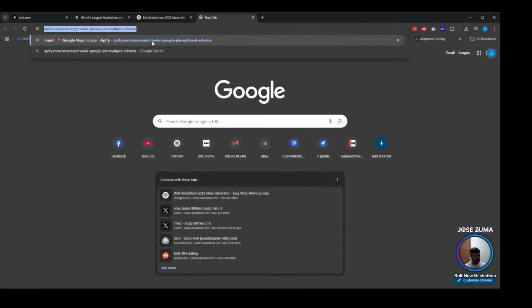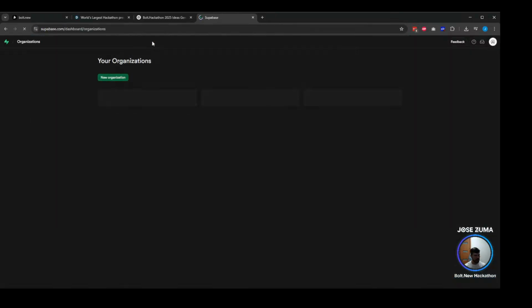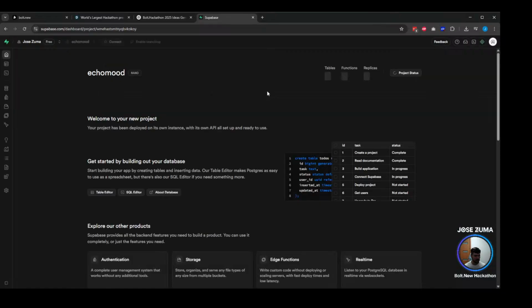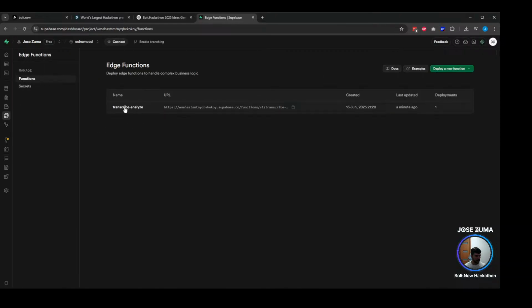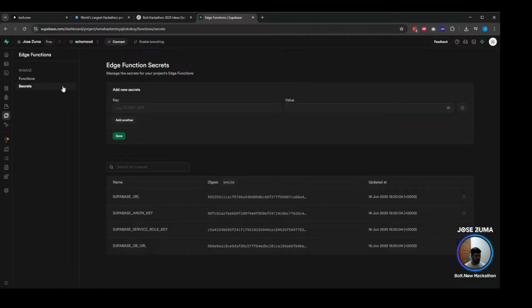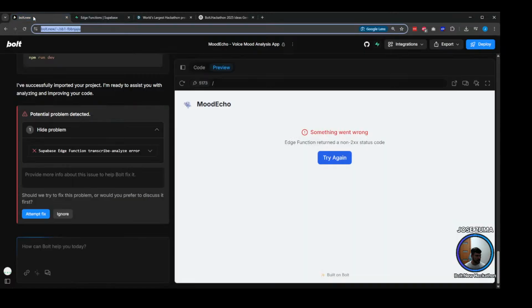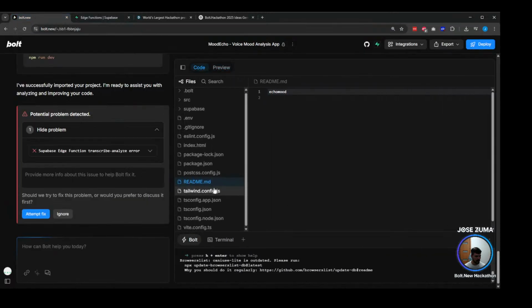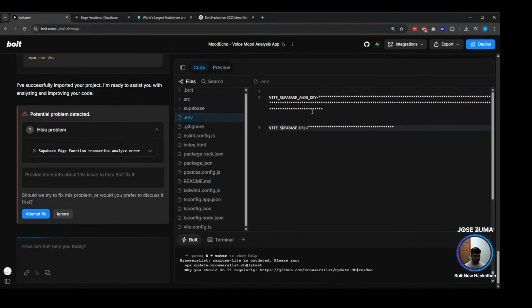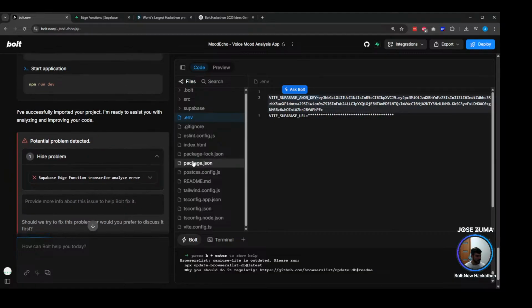So if we go to Supabase, we will now choose the project that we just created, which is the ecomood. And now here, we have the edge functions, right? So we have this one. This function is using two different kinds of environment keys.